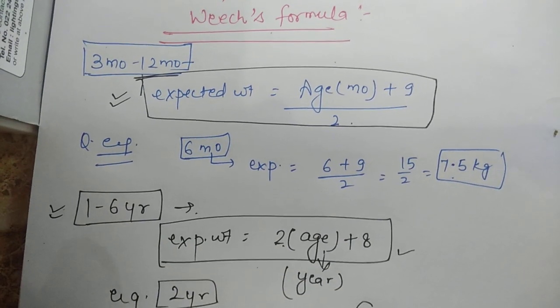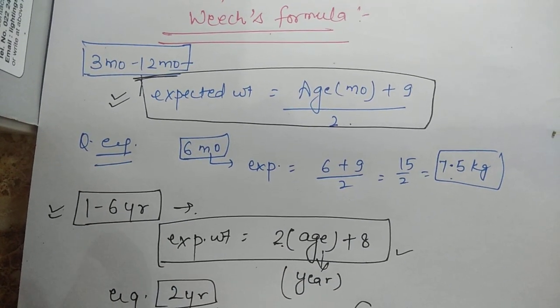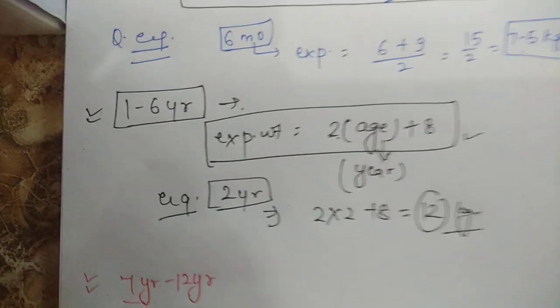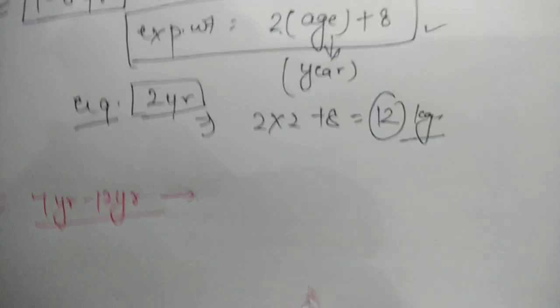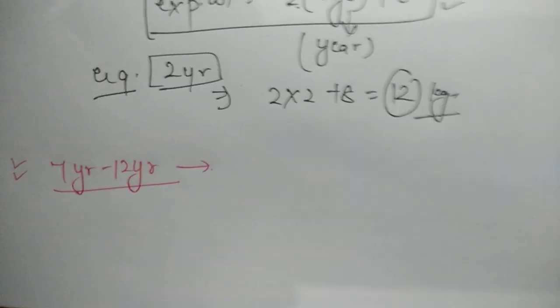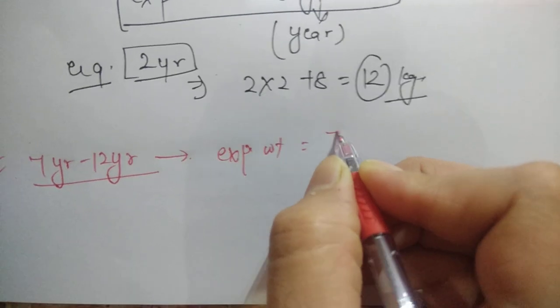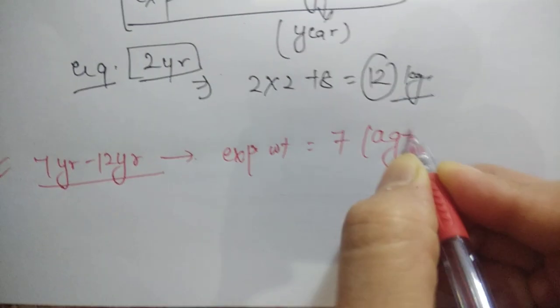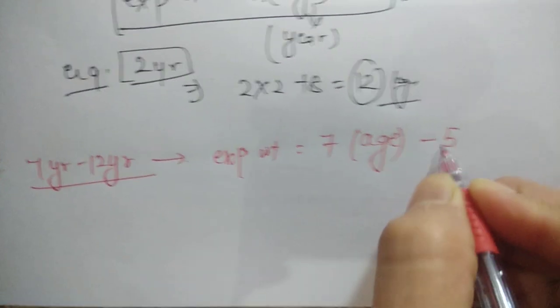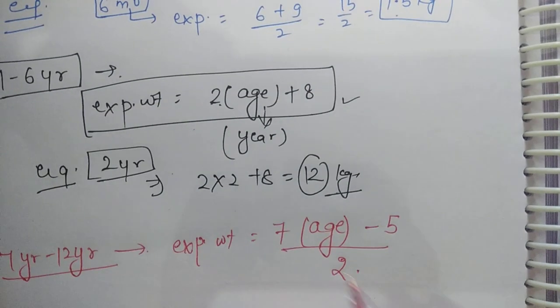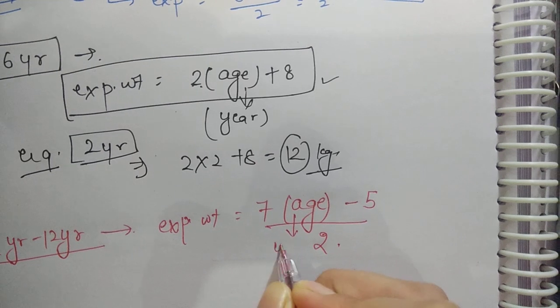Third formula is if the child is more than 7 years to 12 years. If the child is 7 to 12 years, then the formula is expected weight is equal to 7 into age minus 5 divided by 2. Age will be in years.